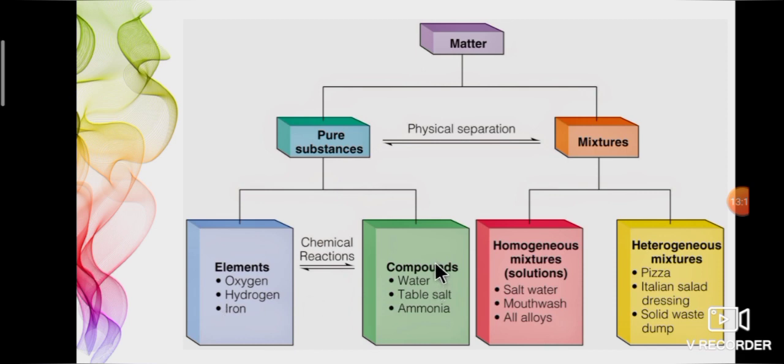Compound is a substance formed by chemical combination of two or more elements. Example, water, salt, ammonia. Mixture is an impure substance, with more than one kind of particles. Mixtures are classified into homogeneous and heterogeneous mixtures. Homogeneous mixture has a uniform composition. Example, salt solution, mouthwash, alloys. Here, alloys means more than one metal. Next, heterogeneous mixture has a non-uniform composition. Example, pizza, pongal, salad, waste in dustbin.